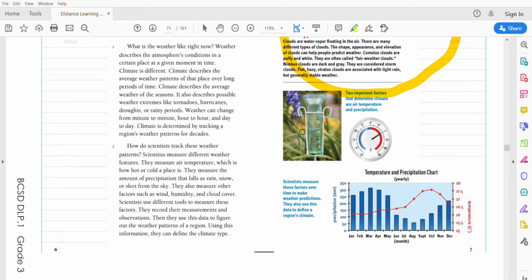Then down here we have ways that they measure different things. So the two important factors that determine climate are air temperature and precipitation. This right here will measure the amount of rainfall. This measures the temperature that it is outside. And down here we have a bar graph, and it says scientists measure these factors over time to make weather predictions. They also use this data to define a region's climate.